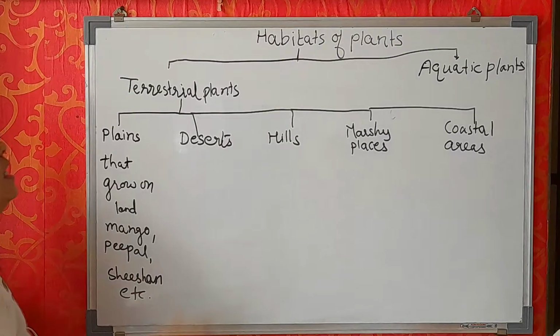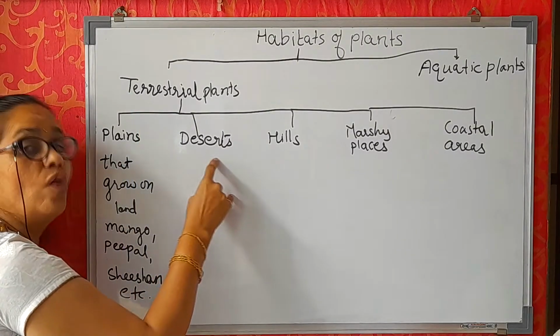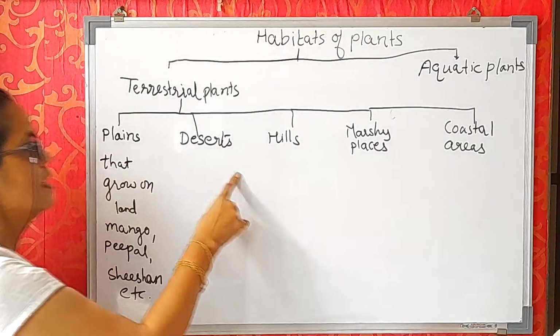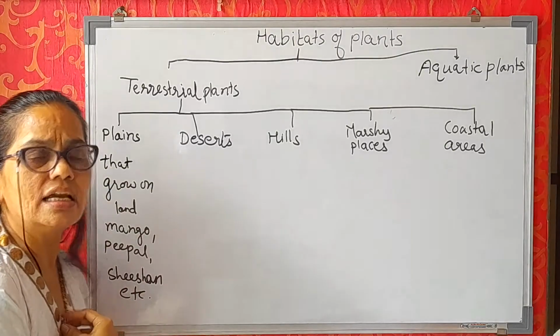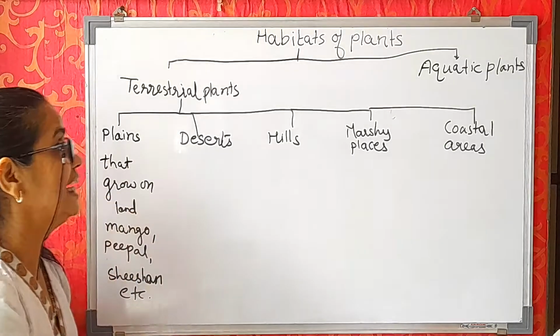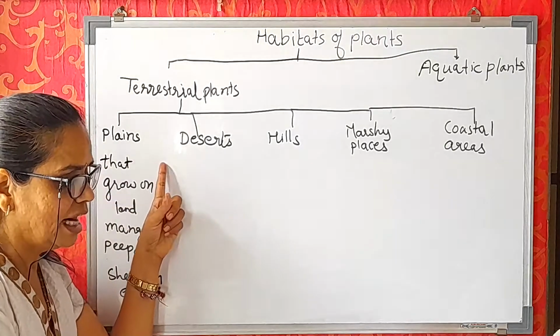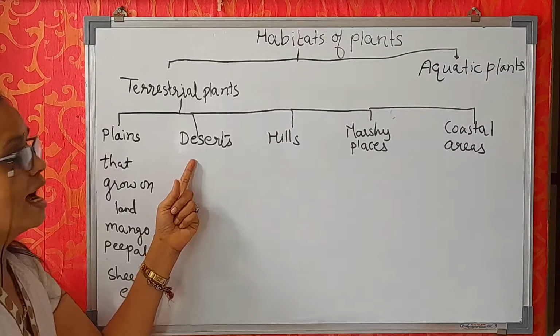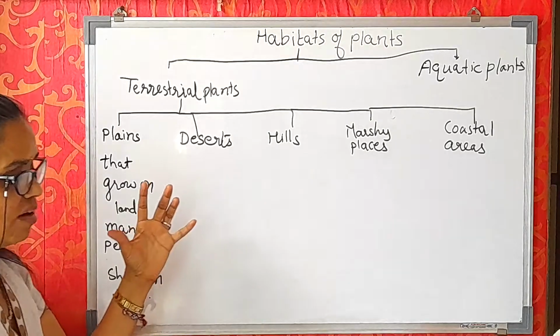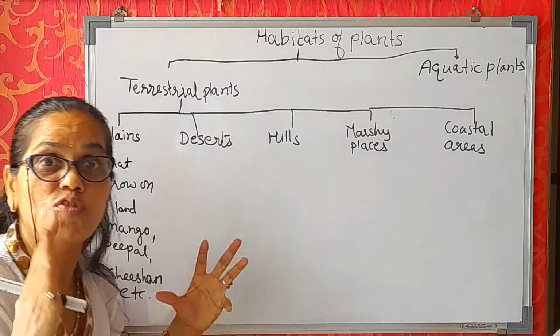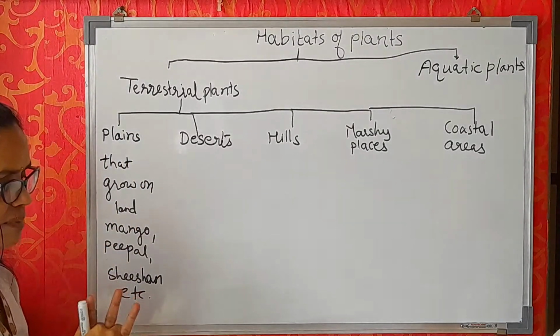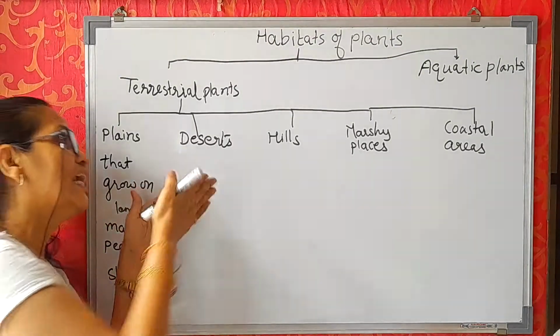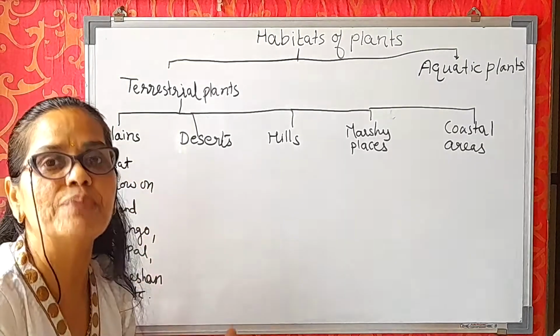Now we will see the plants that grow in desert areas, right? Now you know in desert areas we get less rainfall, right? So because of less rainfall, plants are adapted to survive with the least amount of water. In such plants, the leaves are either reduced or they disappear.